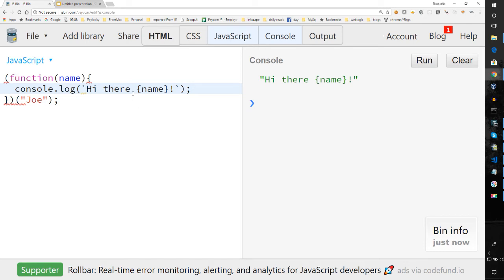Oh, it didn't execute it because, what am I missing? The $ sign? I think so. There it is. Okay, so I'm missing the $ sign. So it's executing the function. And this is something that becomes very important. You may wonder, why would you want to do that? Well, there are reasons why.